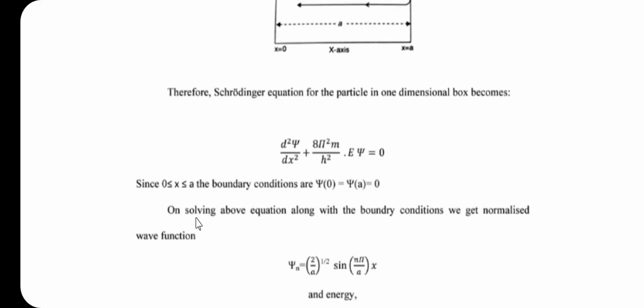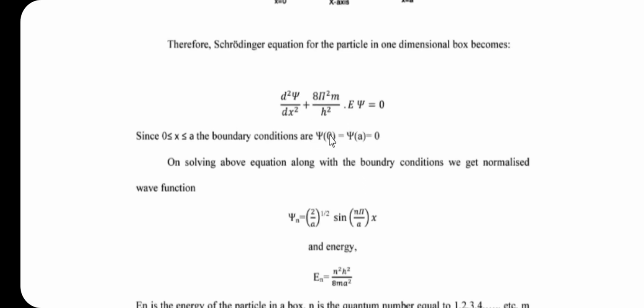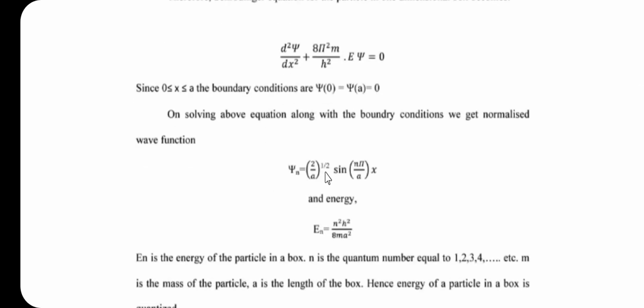So, what is the boundary condition? The boundary condition is 0 is less than or equal to x and x is less than or equal to A. At this boundary condition, psi of 0 is equal to psi of A is equal to 0, and on solving the above Schrodinger equation with the boundary condition, we get the normalized wave function, that is psi n is equal to (2 by A) raised to 1 half into sin (n pi divided by A) into x.